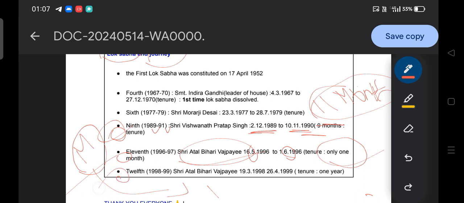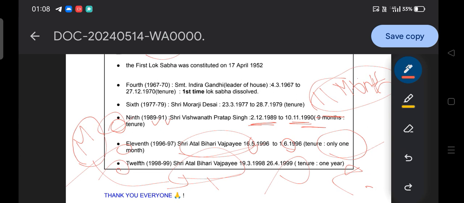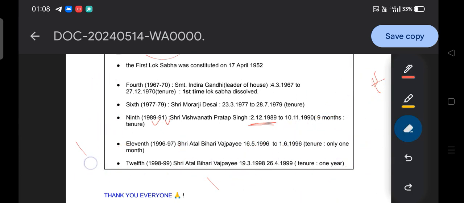Then moving to the next, the 12th Lok Sabha term, that is 98 to 99, Sri Atal Bihari Vajpayee. That is March 98 to April 99, almost 1 year. Okay, almost 1 year. So why are we analyzing that? Because we can reach a conclusion about what is the shortest tenure of the Lok Sabha. The shortest tenure can only be assessed through the tenure of the different Lok Sabhas.